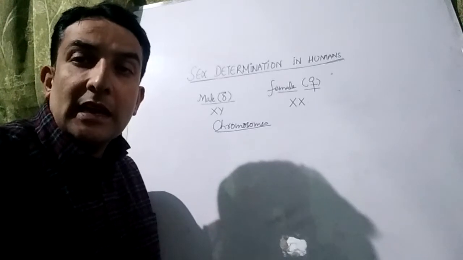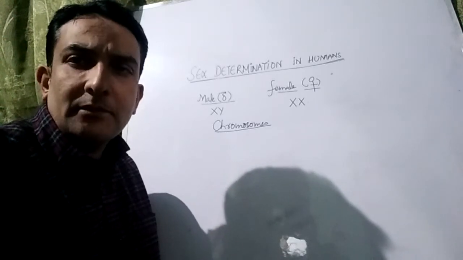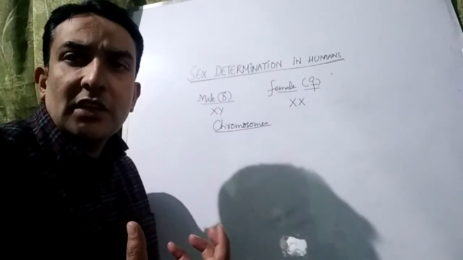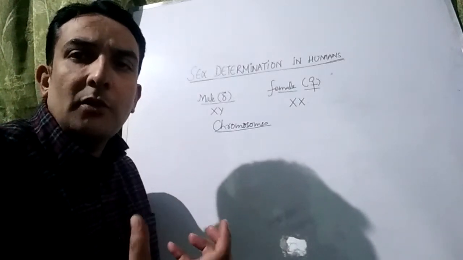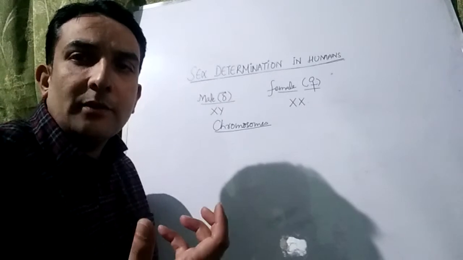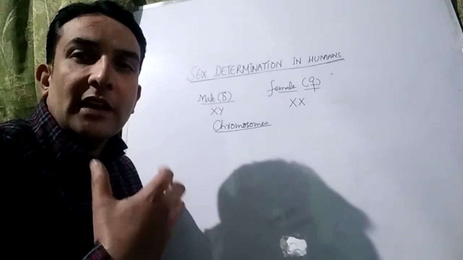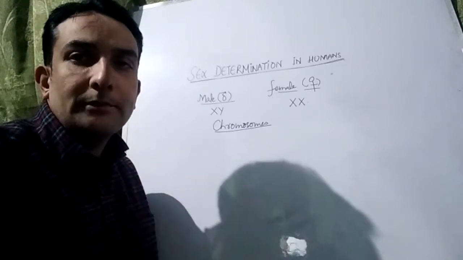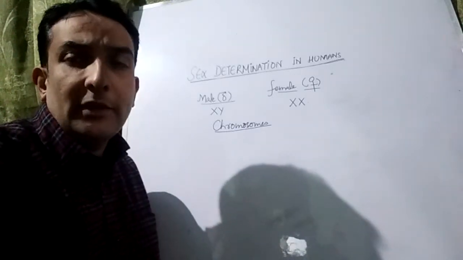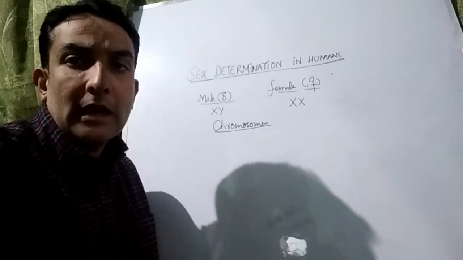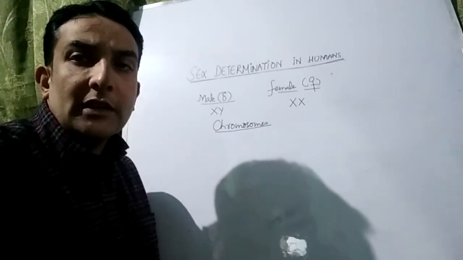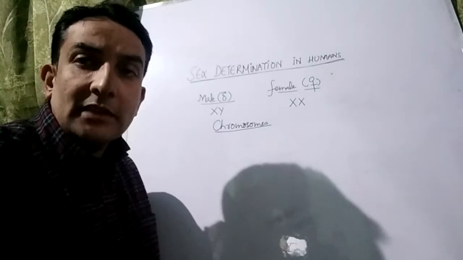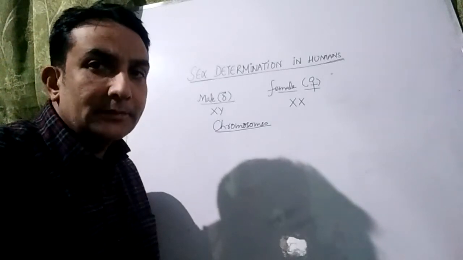So, sex is a biological entity having a genetic basis which differentiates one individual producing sperms, that's the male, of the same species, from another individual of the same species producing the female gametes, that's the ova. So this would be the definition of sex. After completion of the definition of sex, we shall discuss the mechanism of sex determination in humans.